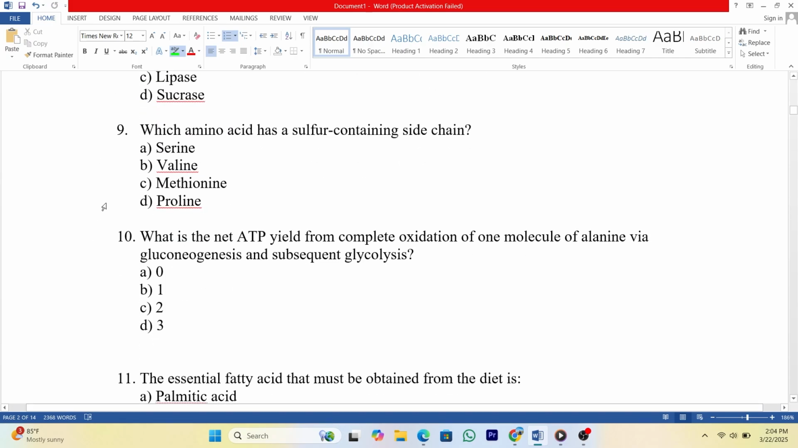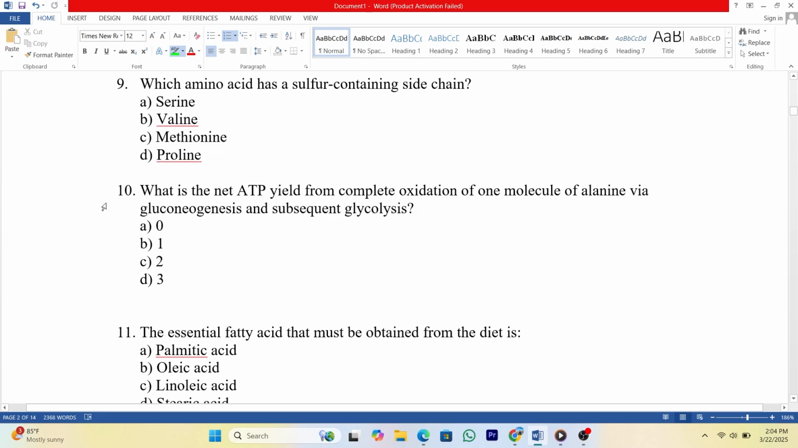9. Which amino acid has a sulfur-containing side chain? A. Serine. B. Valine. C. Methionine. D. Proline. Answer: C.